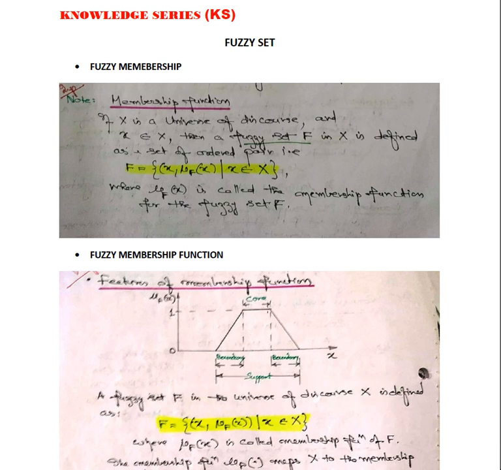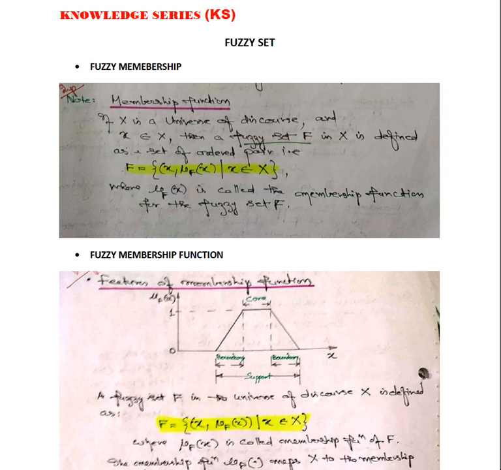Suppose we term this one fuzzy A, then the fuzzy set A is defined in terms of membership functions. If you try to see the membership functions, it is written like this.